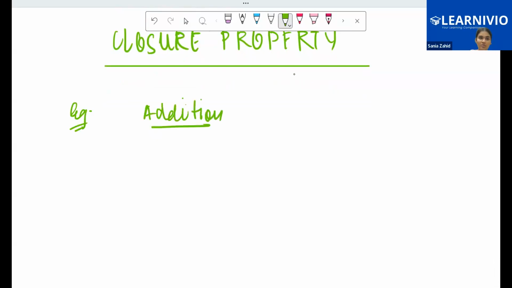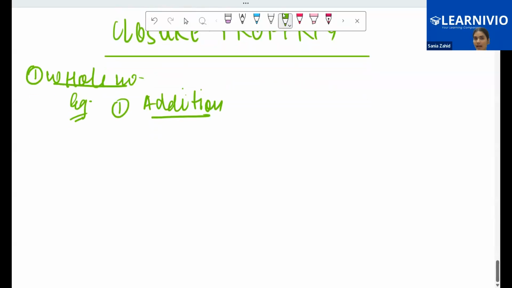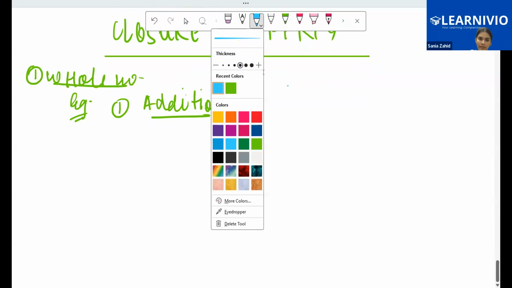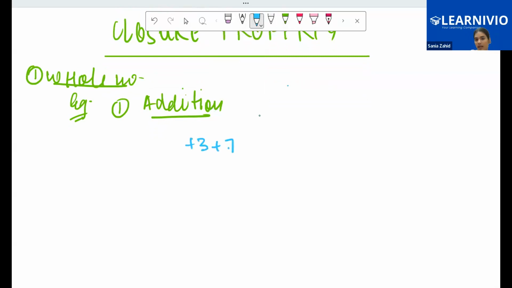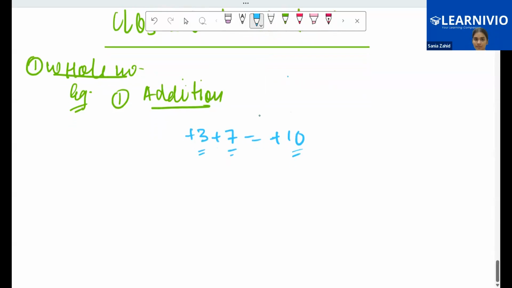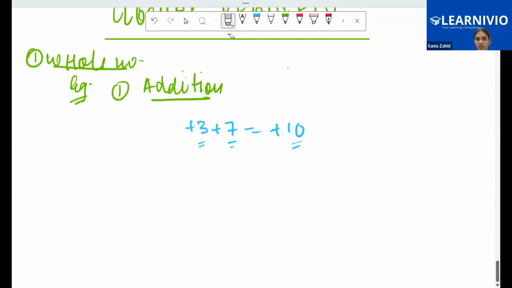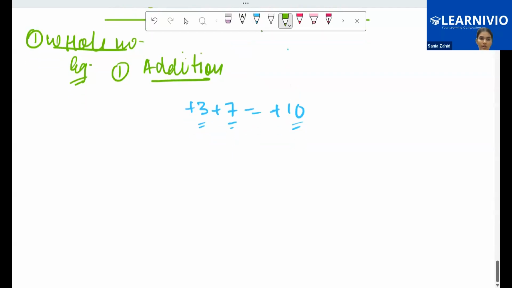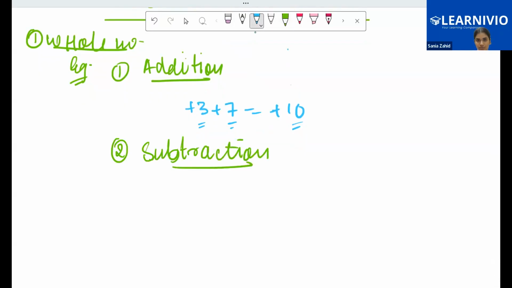First, I'm studying closure property for whole numbers. When I add two whole numbers, say 3 and 7, I get 10. Hanvi, 3 is a whole number, 7 is a whole number, and 10 is again a whole number. Yes, ma'am. So addition follows the closure law. When I talked about subtraction, we studied that in some cases it is true, while in other cases it might not be true.